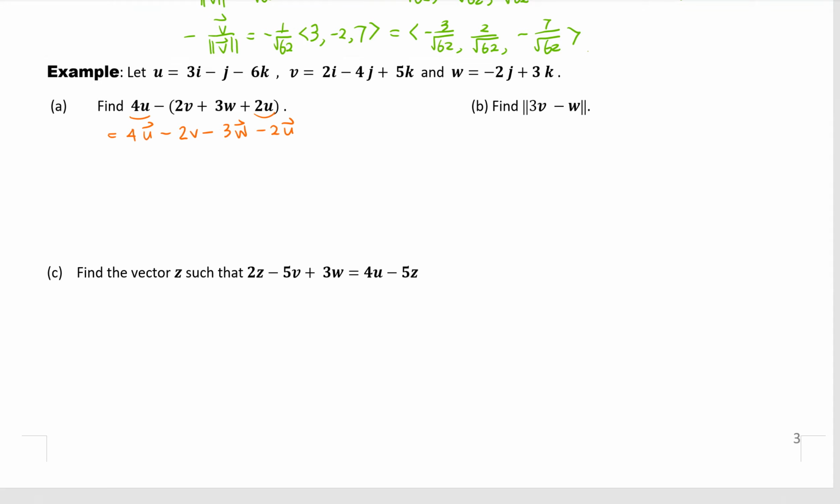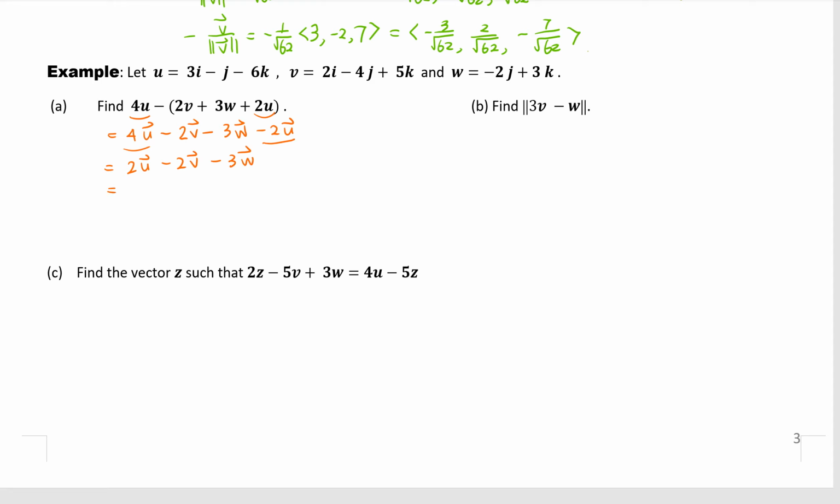Okay, so when I print the worksheets, the u, v, w for the vectors, I can bold it. But for our handwriting, we must write the arrow on top of a letter to denote vectors. Oops, I forgot to write it here. Okay, so now we can combine the vector u together. We get 2u minus 2v minus 3w.